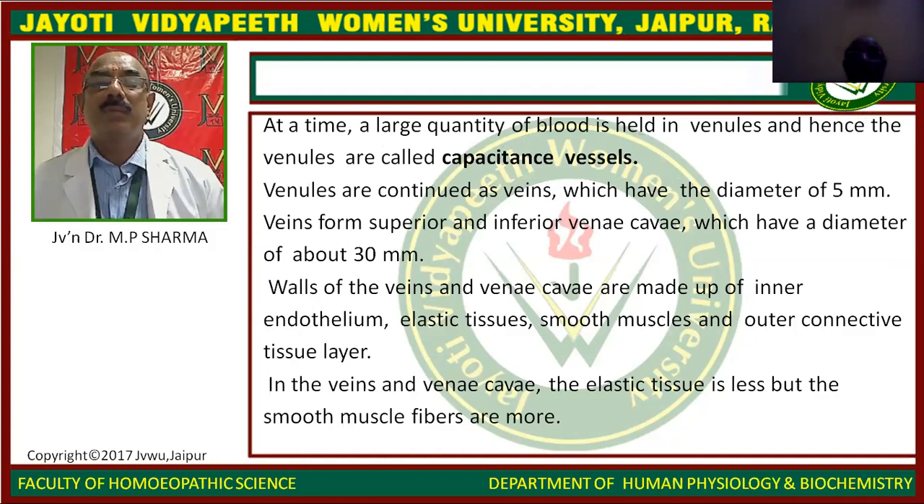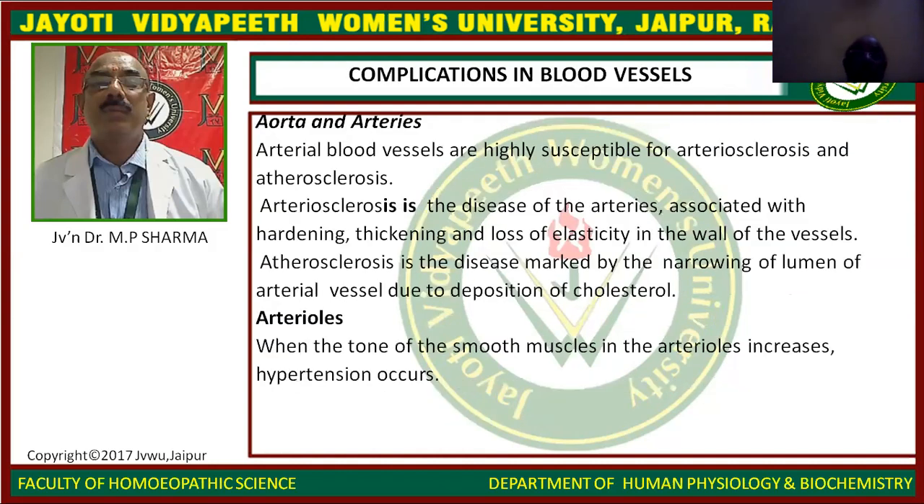Veins join the superior and inferior vena cava, which have a diameter of about 30 millimeter. Walls of the veins and vena cava are made up of thin endothelium, elastic tissue, smooth muscles, and outer connective tissue. In the veins and vena cava, the elastic tissue is less, but the smooth muscle fibers are more.